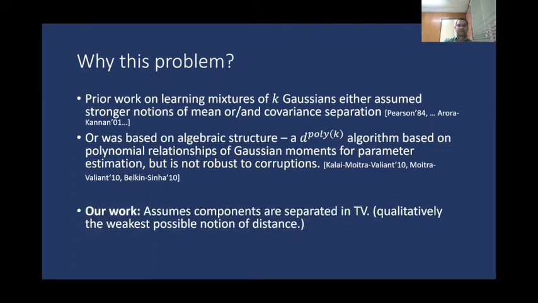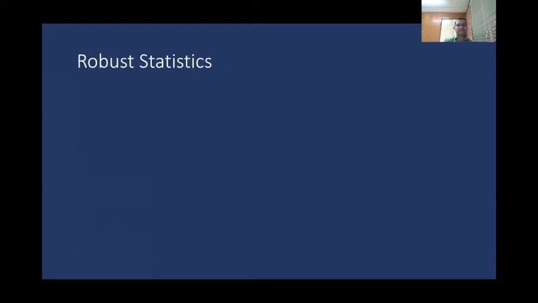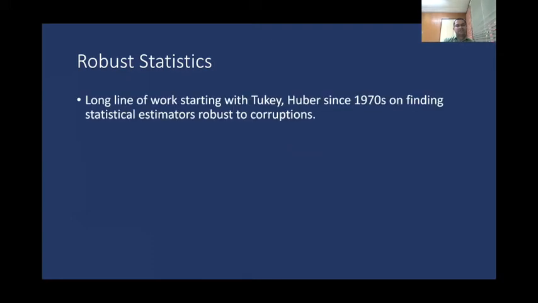Our work assumes that the components are separated in total variation distance. This is qualitatively the weakest possible notion of distance. Our work is also robust to corruptions. This puts our work in this line of other work on robust statistics. This started in the 1970s with Tukey and Huber, where the focus was on finding statistical estimators that are robust to corruptions.